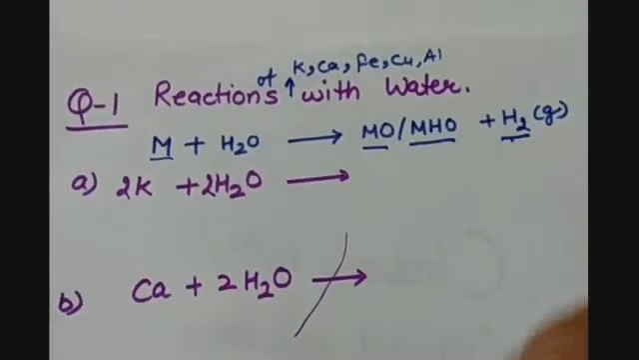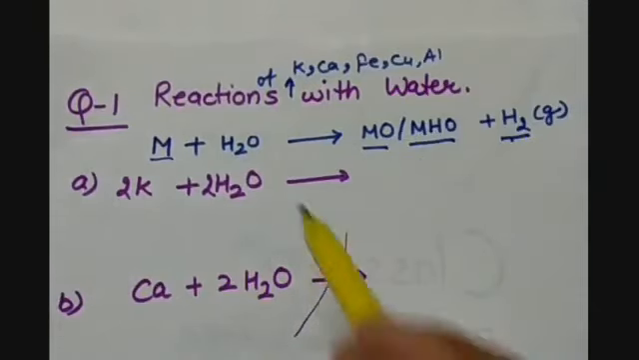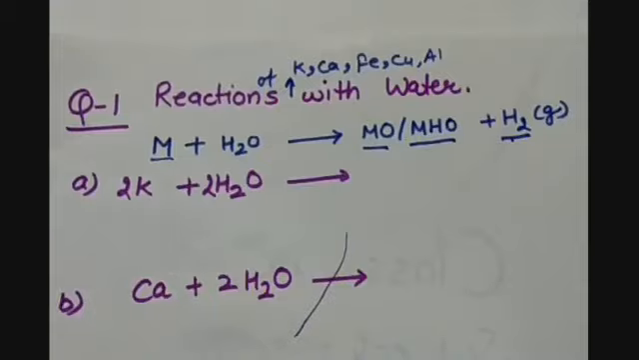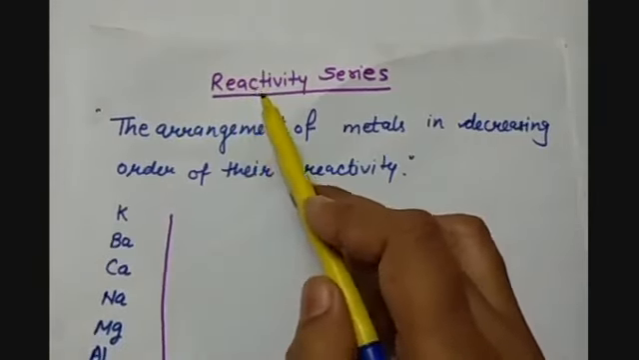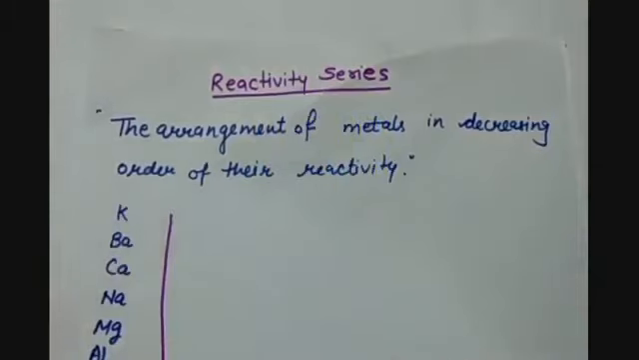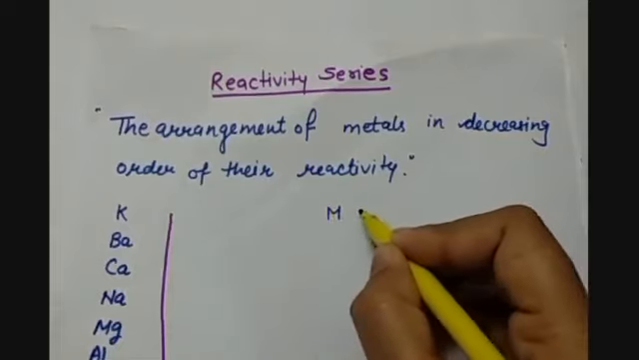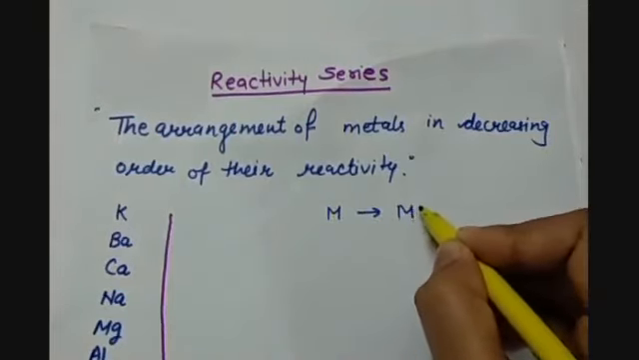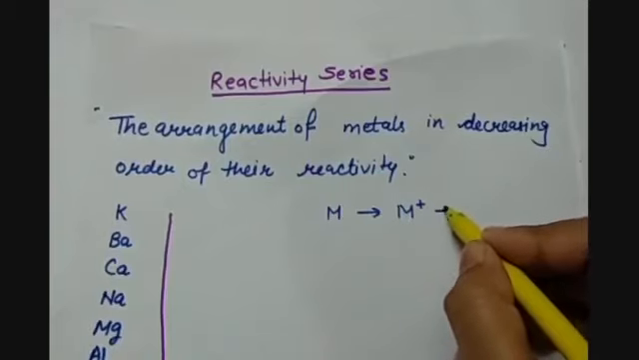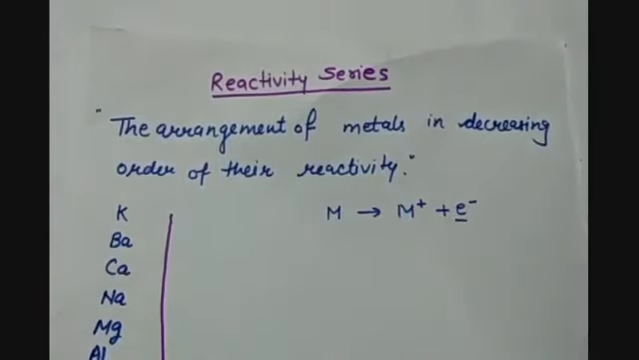So before doing these equations, let us do one important topic that we need to understand: a very important term, reactivity series. Reactivity series is basically an arrangement of metals in decreasing order of their reactivity. Because we know that metals are electropositive in nature. That means they have a tendency to lose electrons. A metal will always lose the electron and it will get a positive charge on it after losing the electron.